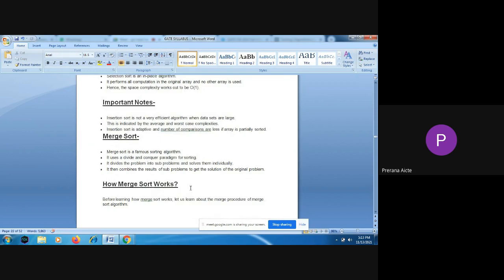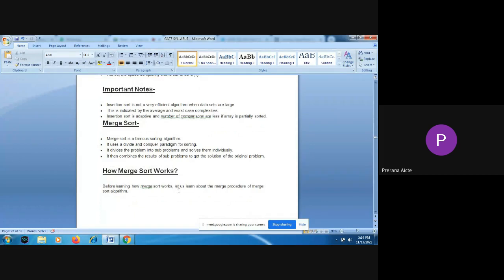And the next one is merge sort. Merge sort uses the divide and conquer technique. Merge sort is going to divide the list into two lists, and then again it will take the left sublist, find the mid element, and divide that list into sublists. Like that, it will divide the list into sublists until it can't divide the list further. Up to that extent, it is going to divide the list into sublists.